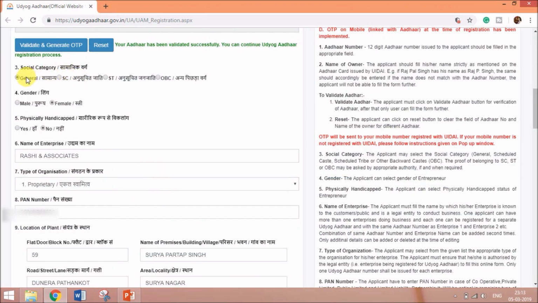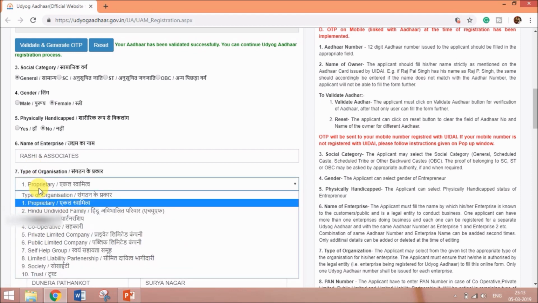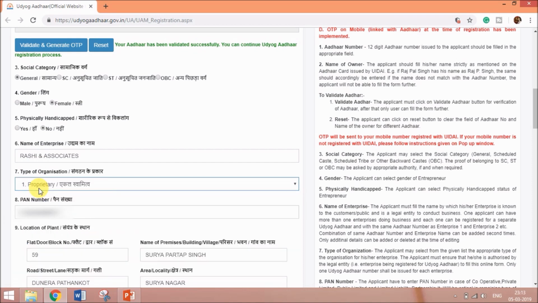Now select your social category, that is general, SC, ST or OBC. Then you have to select the gender. Then you have to select whether you are physically handicapped or not. Then you have to enter the name of enterprise that you are going to have the MSME registration. Then you have to select the type of organization, which can be proprietary, HUF, partnership as we have discussed earlier.